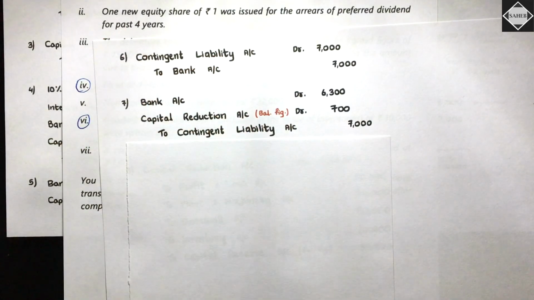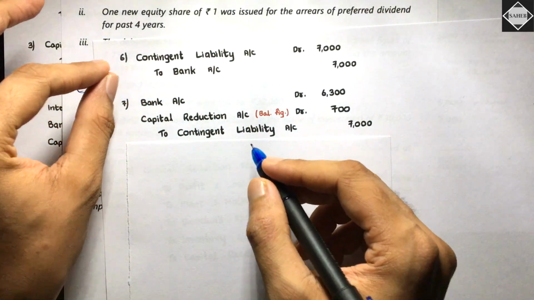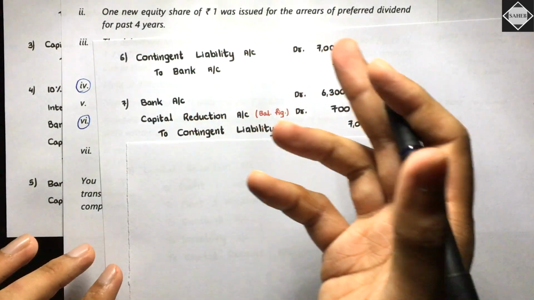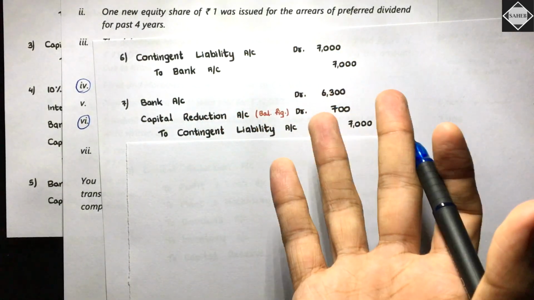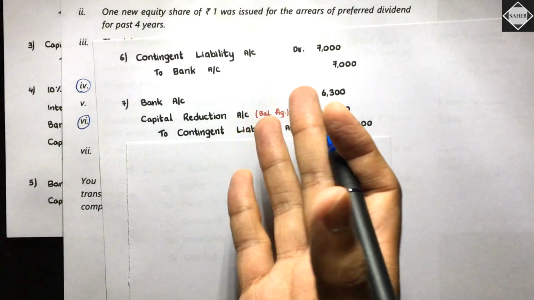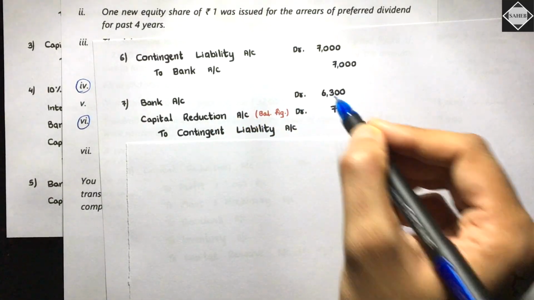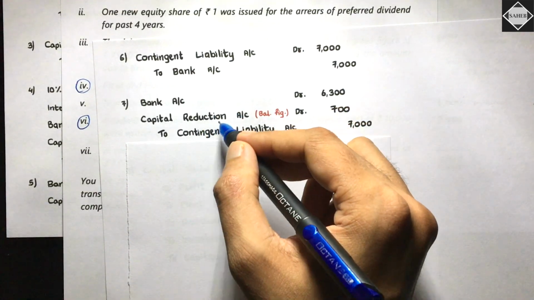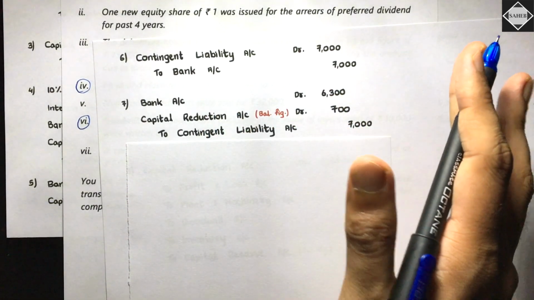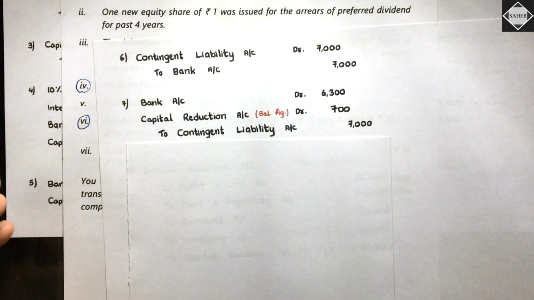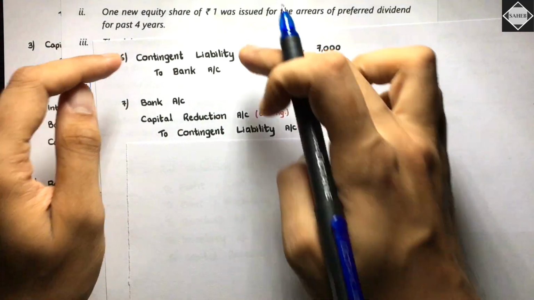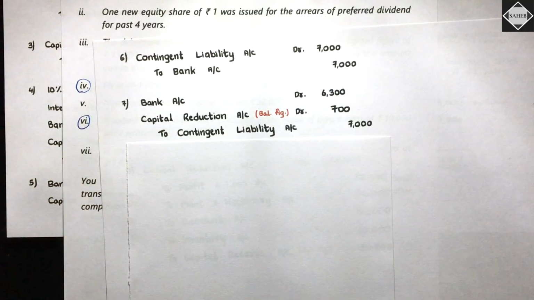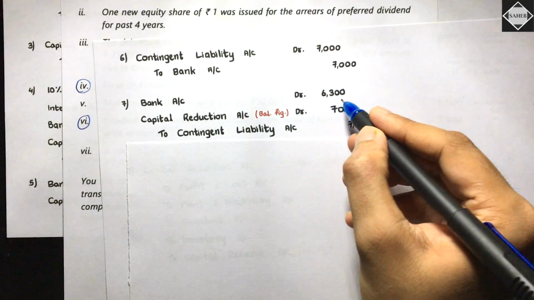So this is how you have to do it. Contingent liability is not there in the balance sheet, nowhere, right? So we are making the payment and it has to hit the capital reduction account only. Luckily here the insurance company came in between. So 6,300 recovery happened. Otherwise the complete 7,000 would have hit the capital reduction account only. Let's just say insurance is not there. Then what entry would you have passed? Really simple. Reconstruction to bank. You would have passed that entry. Is it clear? Because of the insurance company, we got 6,300.